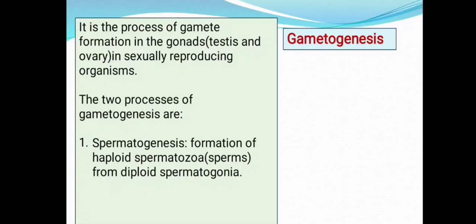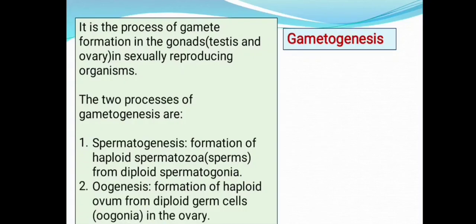Where do we see these spermatogonial cells? These are present in the inner lining of the seminiferous tubules, and are also called germ cells. And oogenesis is the formation of haploid egg or ovum from the diploid germ cells, or oogonial cells, which are present in the inner lining of the ovary. So spermatogenesis in case of male, oogenesis in case of female.